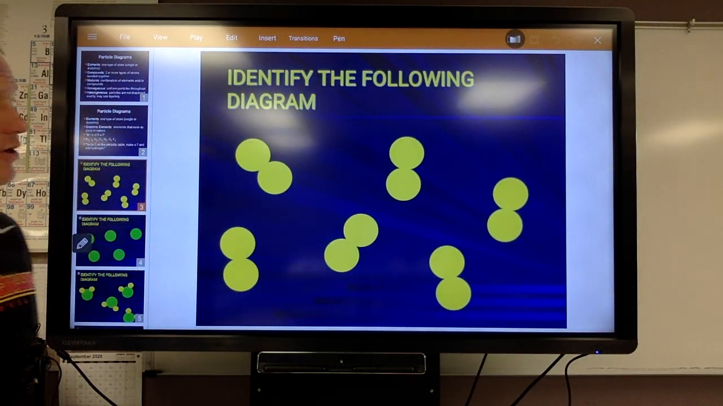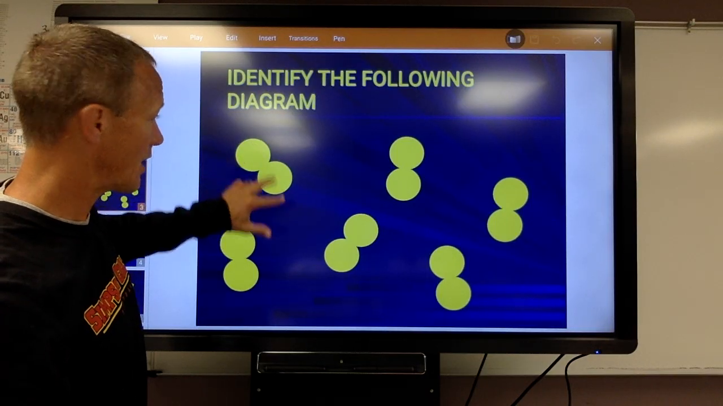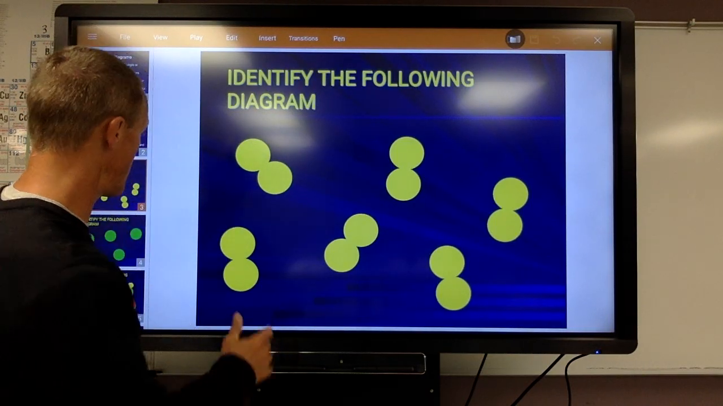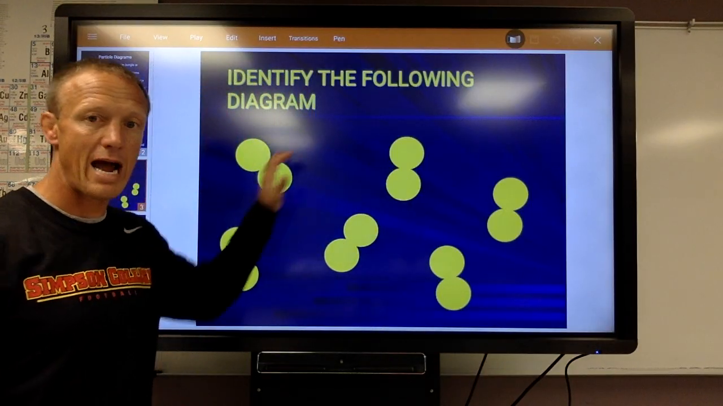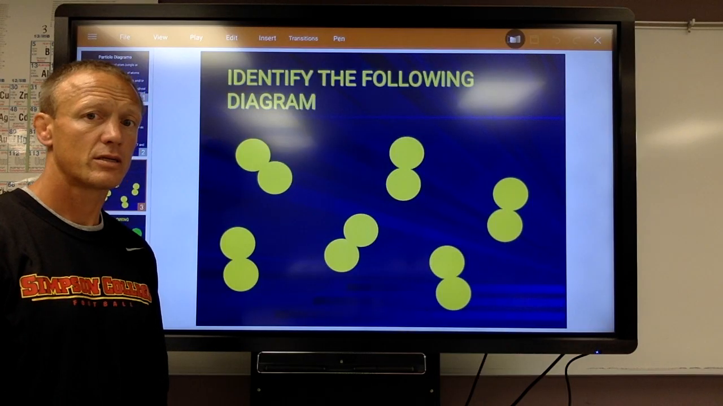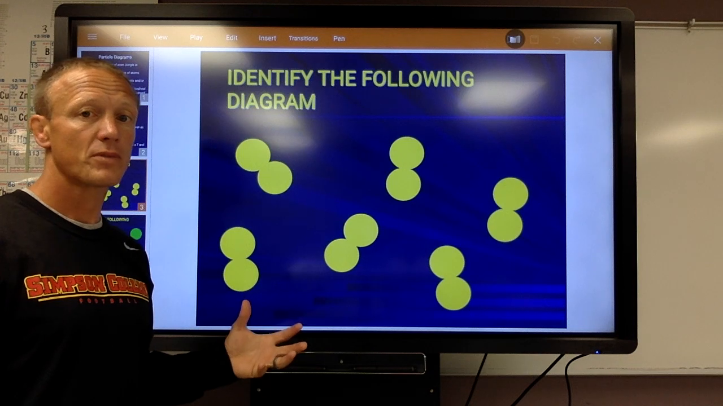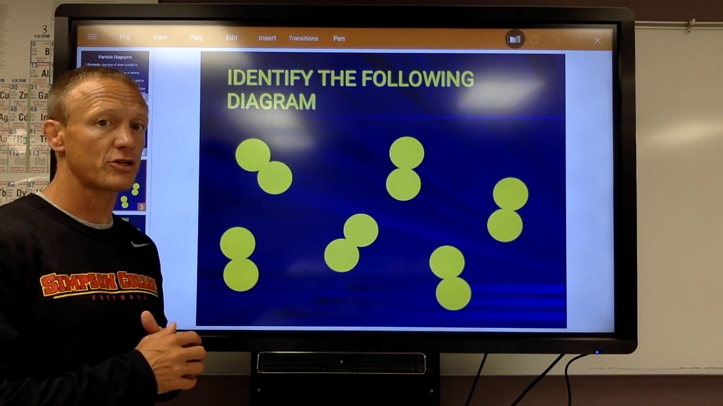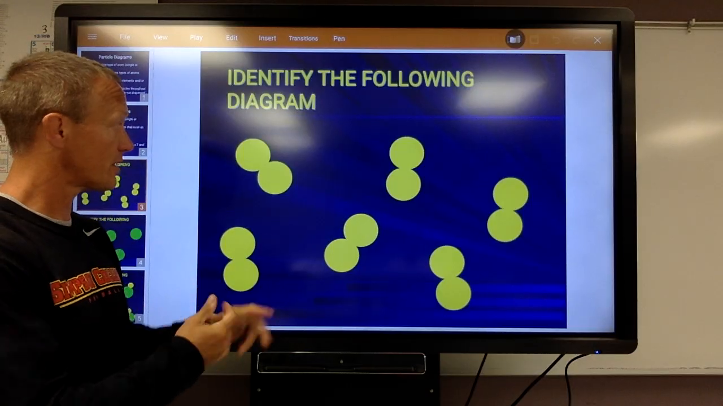So I say identify the following diagram: element, compound, or mixture. Well, these are atoms, and they look like they're the same atoms. So maybe it is two hydrogens, two hydrogens, two hydrogens, two hydrogens. So this is only hydrogen atoms. This is an element. It's a diatomic element, meaning two atoms together, but it's all the same thing. It's not two different things, so it's not a mixture. So that would be just an element, since it's the same two atoms.